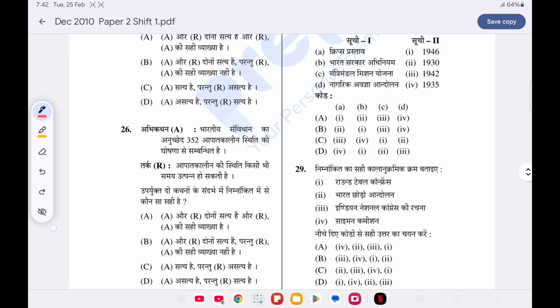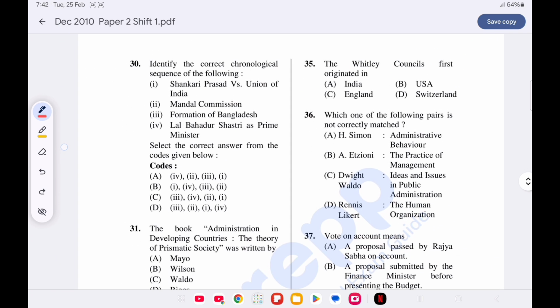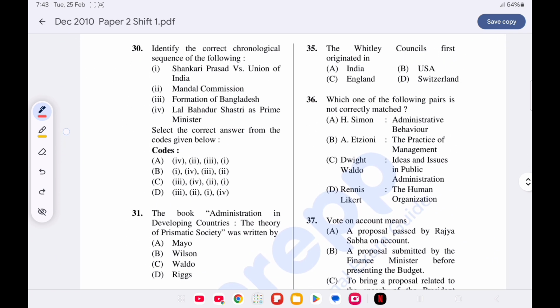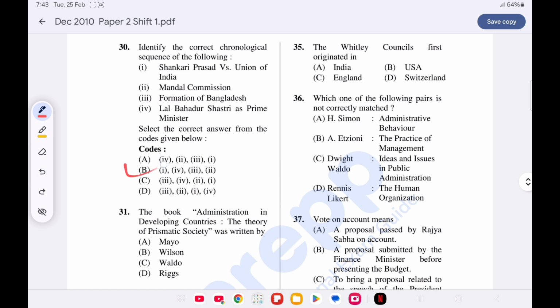Now question number 30. Identify the correct chronological sequence of the following. Option B is correct. First is the Shankari Prasad versus Union of India case in 1951. Then Lal Bahadur Shastri as Prime Minister of India in 1964. Then formation of Bangladesh in 1971, and then Mandal Commission established on 1 January 1979.